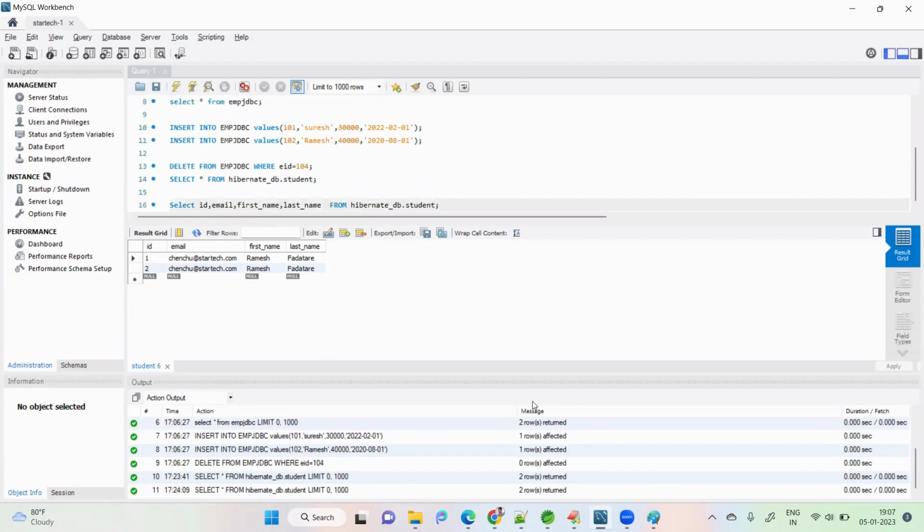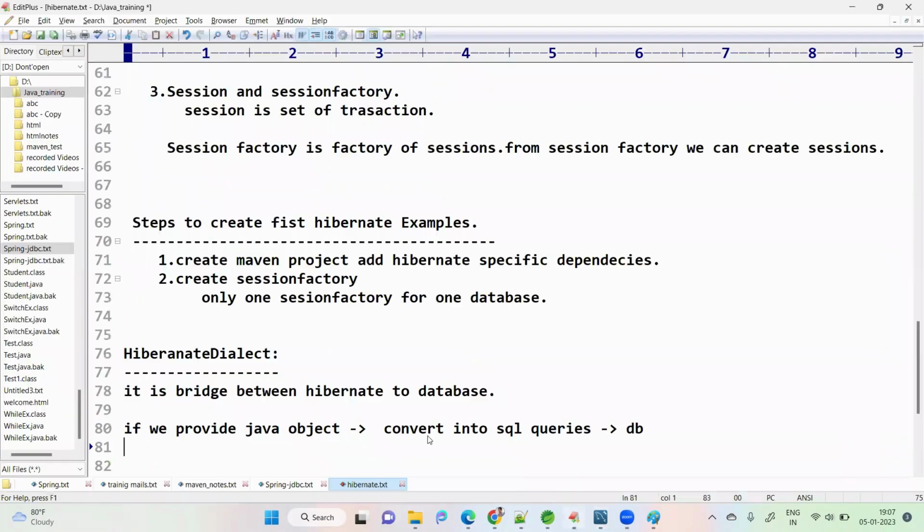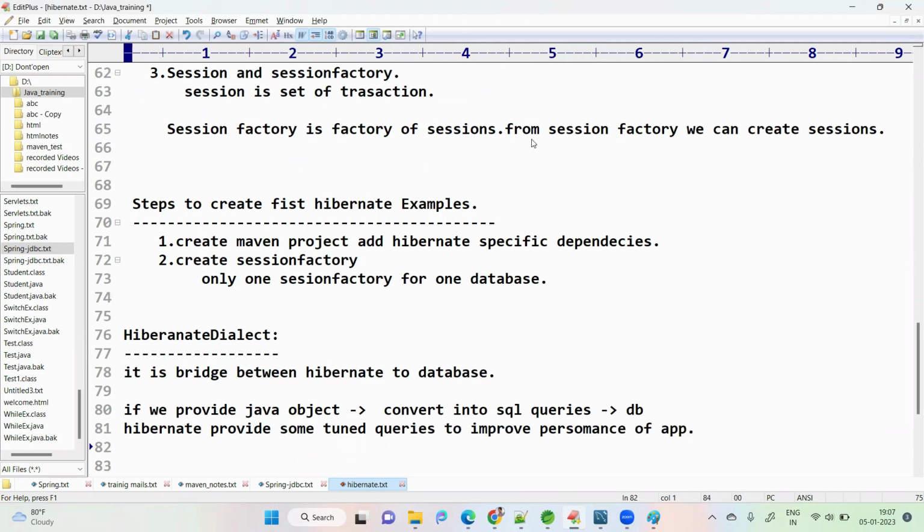Like that, Hibernate will provide some better tuned queries to improve the performance of the database or the application. Okay, is it clear? Tuned queries.